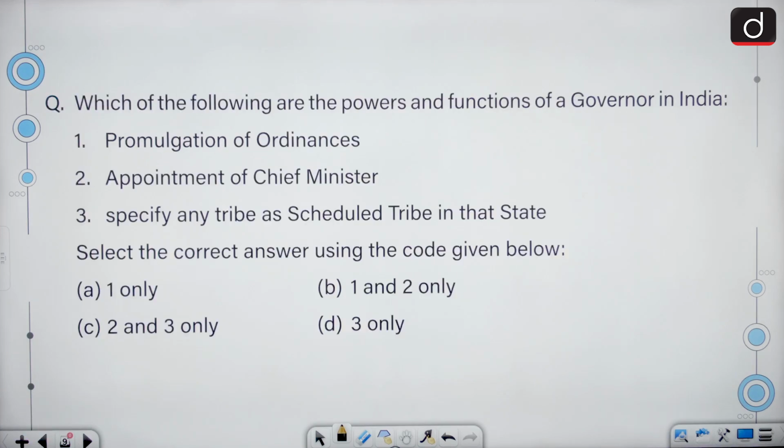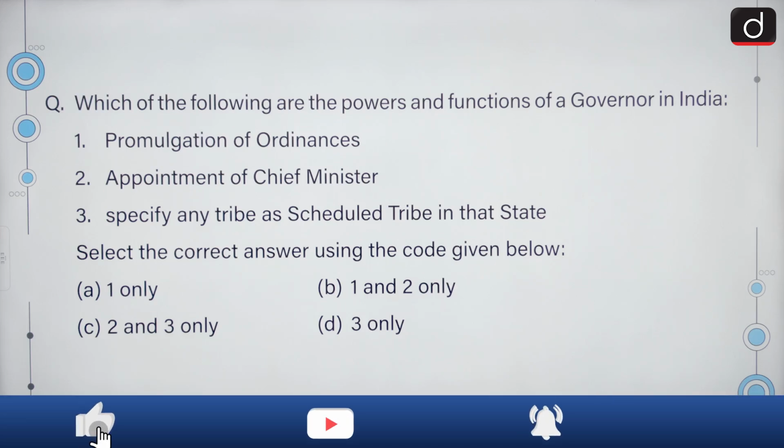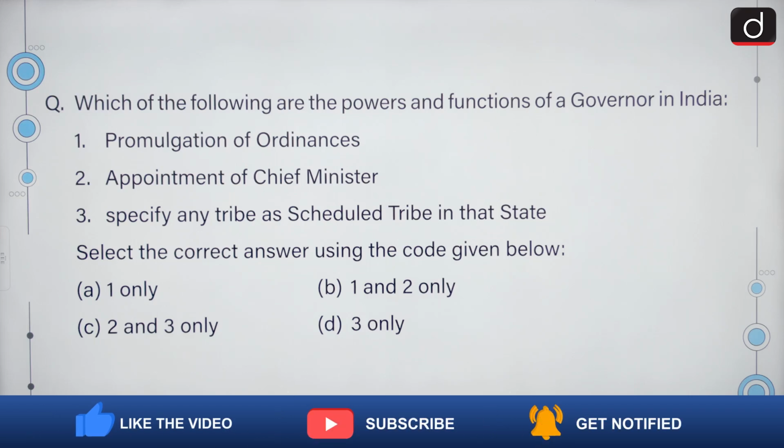Which of the following are the powers and functions of a governor in India? Promulgation of ordinances, appointment of chief minister, specify any tribe as scheduled tribe in the state. We have to select the correct answer to this question. Only the first and the second will be correct. B is the correct answer.